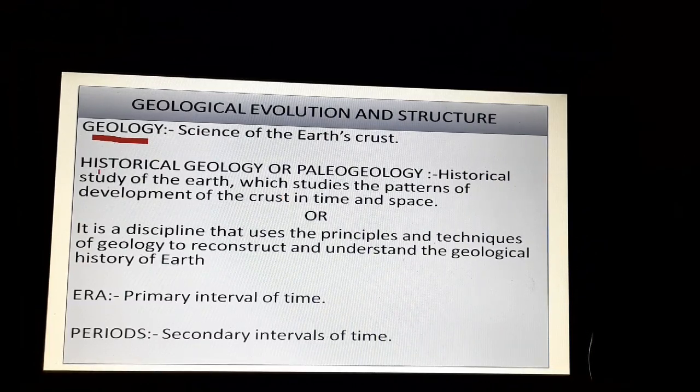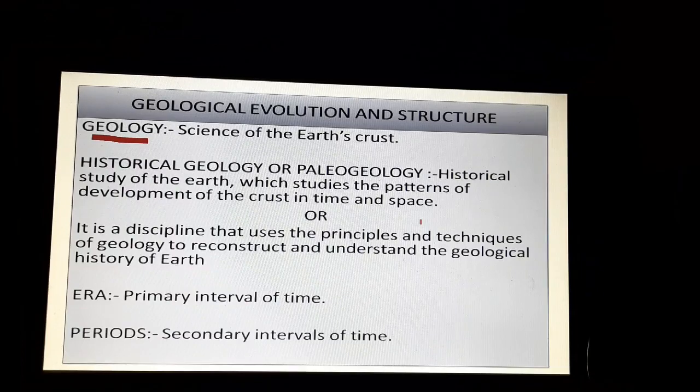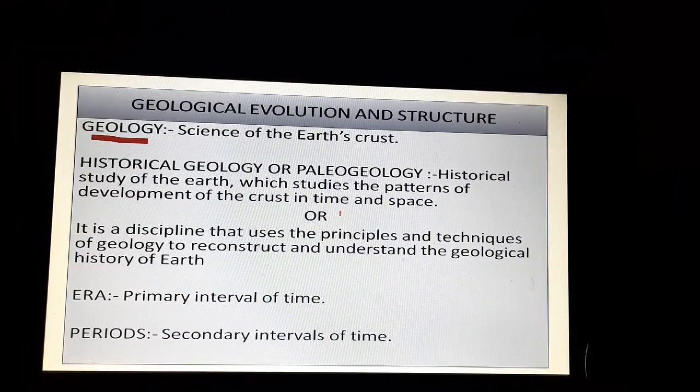So then what is historical geology? Historical geology, which we also call paleogeology, is a historical study of the earth, and it studies the patterns of the development of the crust in time and space. So, historically, how did the Earth's crust evolve over geological time? How did it evolve as what it is today, and how does it keep on changing? We study that under historical geology, right? And geology is studied under a geological time scale, right? You have studied about timelines in geography.